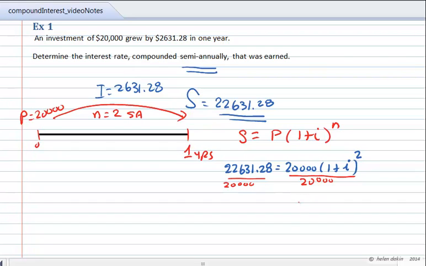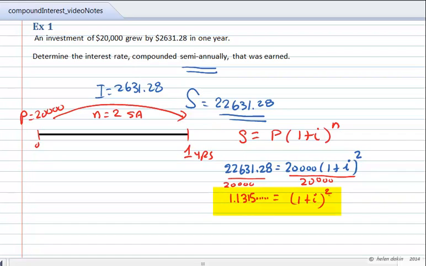This will give us a new equation that says 1 plus I raised to the exponent 2 is equal to 22,631.28 divided by the 20,000, which amounts to a number of 1.13156, and so on. Leave that number on your calculator display. Do not touch the clear button at all. Now what we need to do is to eliminate that exponent of 2 so that we can get access to the variable I inside the parentheses.